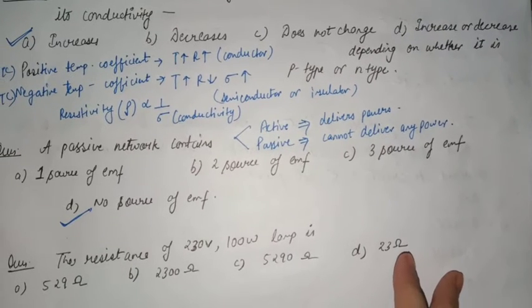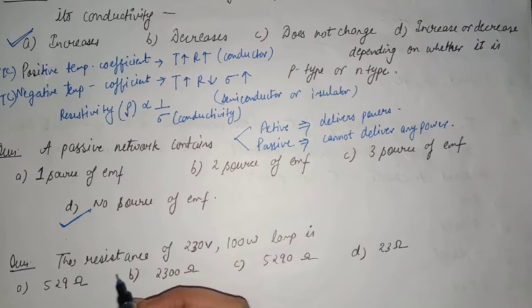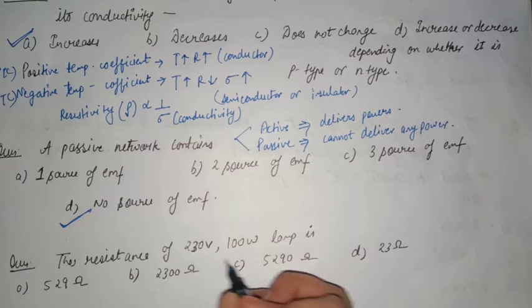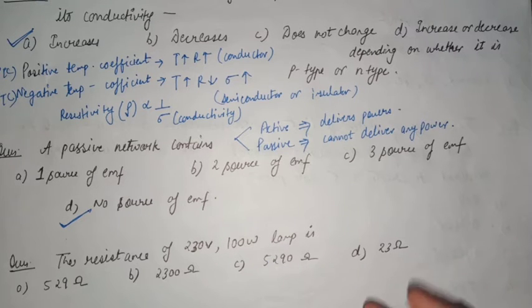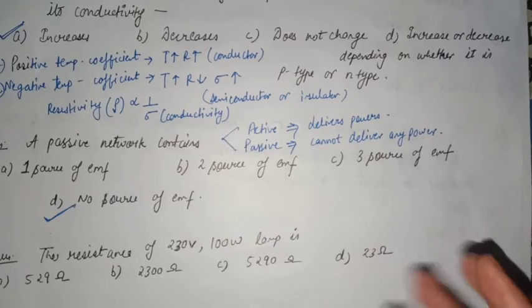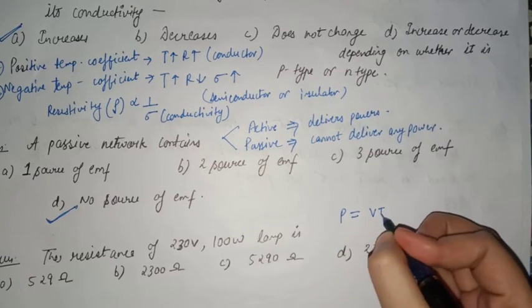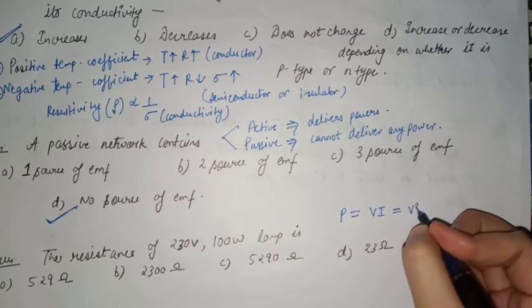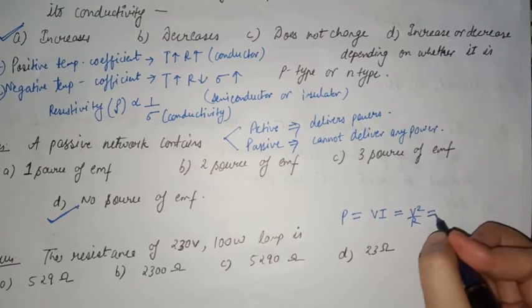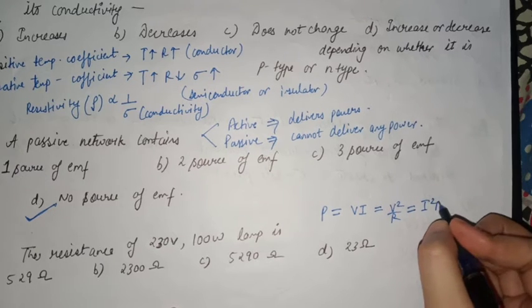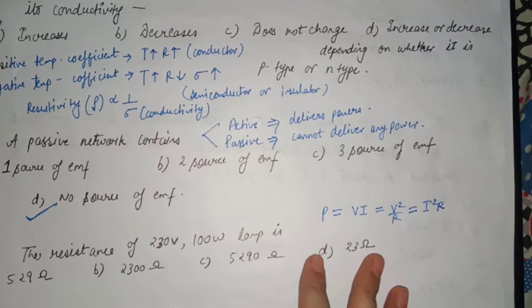Now my third question is, the resistance of a 230 volt, 100-watt lamp is. We all know that electrical power is given by P is equal to VI, or V square by R, or I square into R.